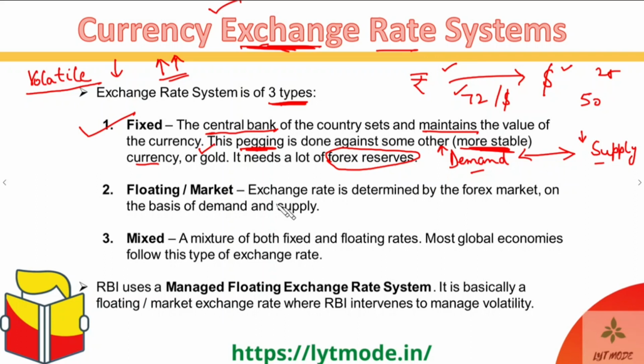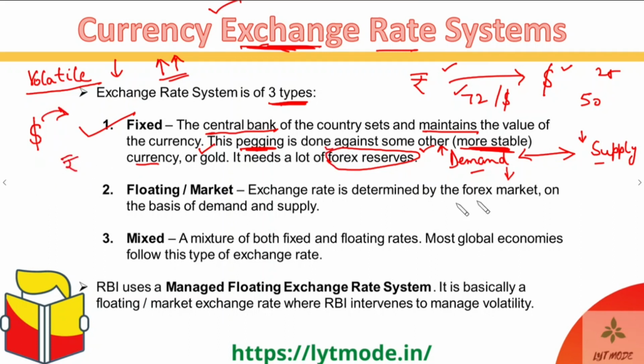So that is exactly why the reserve bank or the central bank of the nation has to build a lot of reserves. Why? Because if the country's forex reserves are extremely high and the country has a lot of, let's say, dollars or any other foreign currency, then as soon as the demand starts falling, the country can quickly start selling dollars and buying its own currency, right?